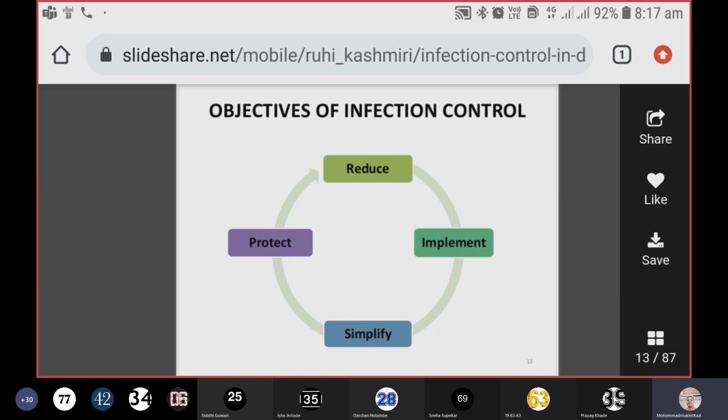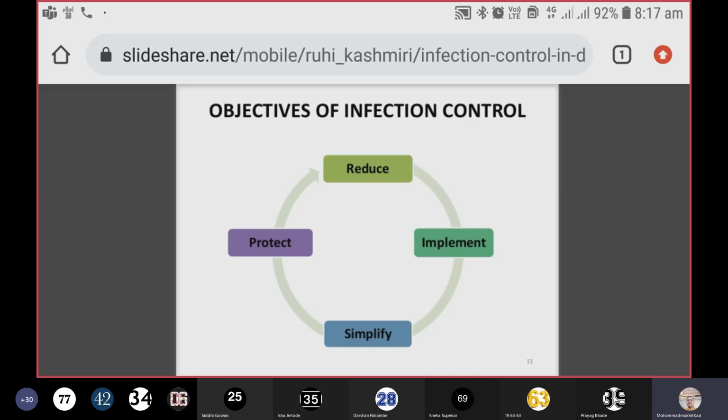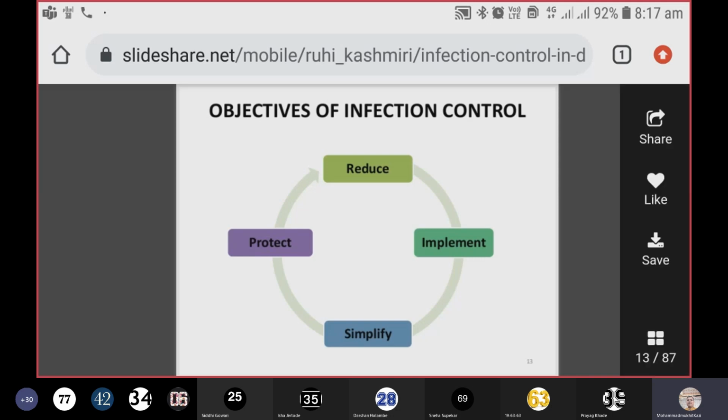We have to simplify them and implement them in day-to-day practice in the hospital, so that you protect yourself and also protect the patients. So this is how the objectives of infection control work: reduction by implementation, with simplification, thereby achieving protection for the healthcare worker as well as the patient.